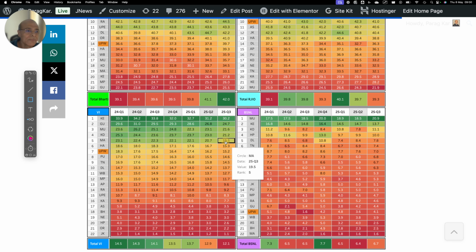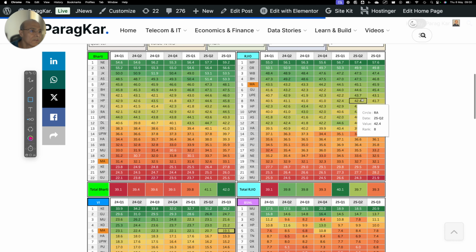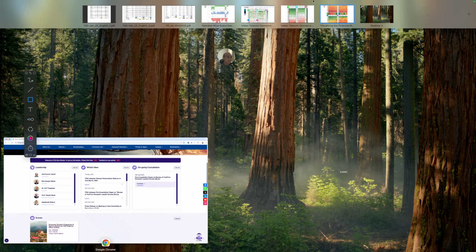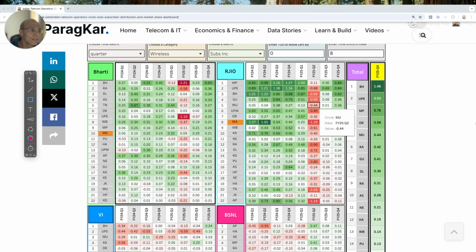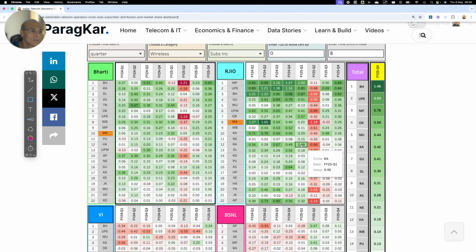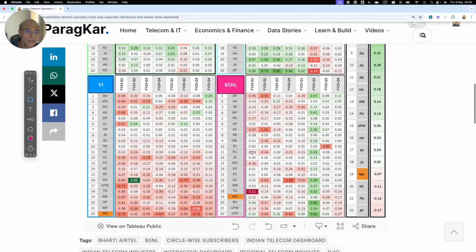Vodafone Idea is very good in Maharashtra, 19.5%. Bharti is 33.1% revenue market share. Reliance Jio is 45.9% revenue market share. Let me just see what is going on here. Reliance Jio is making a gain, 0.29. Bharti is also gaining subscribers, 0.21.